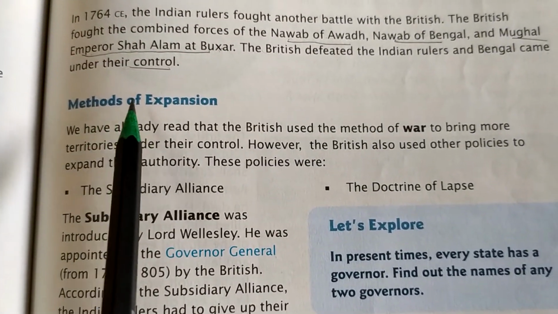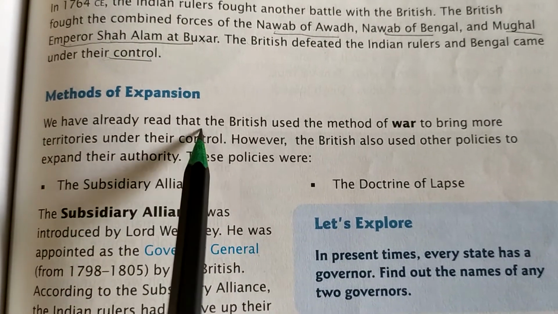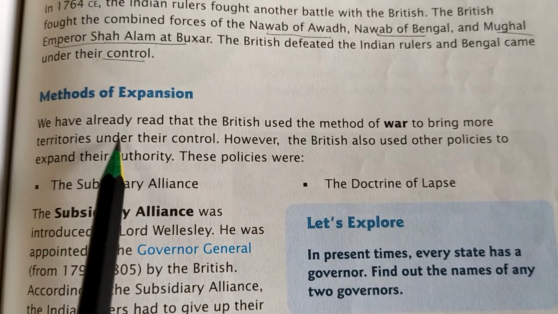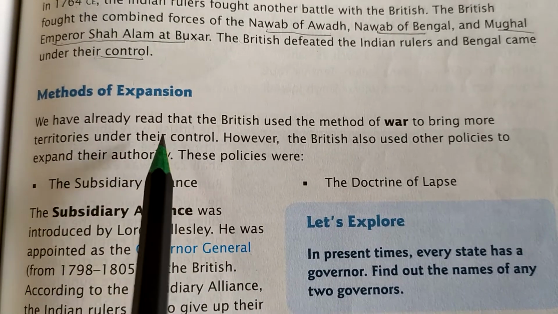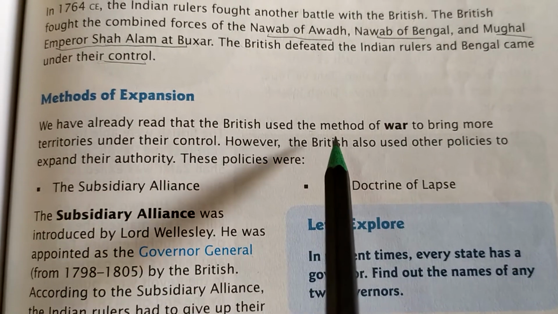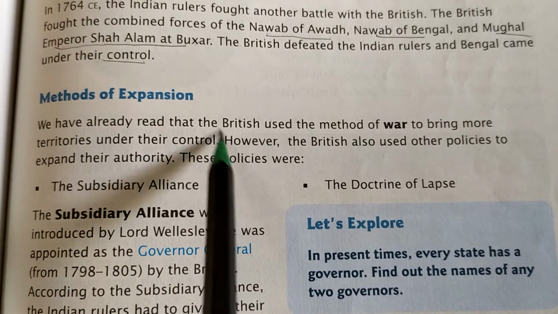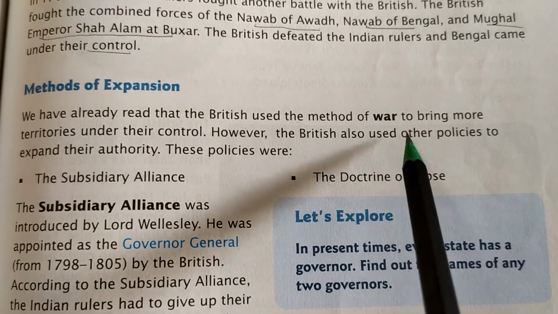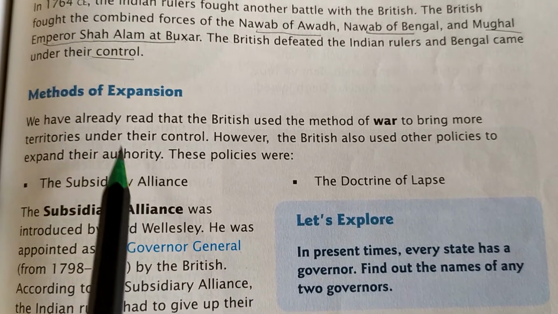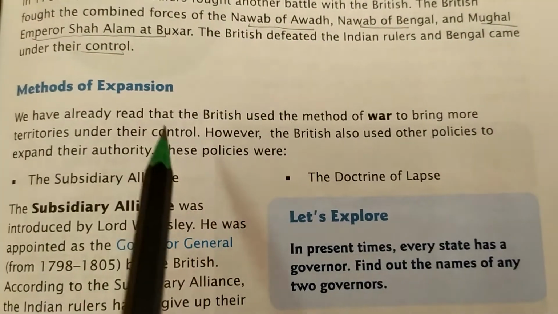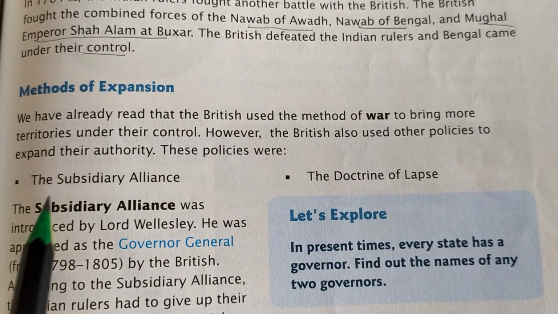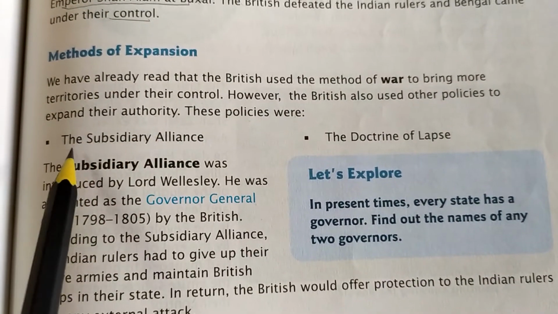Next is methods of expansion. We have already read that the British used the method of war to bring more territories under their control. So we have already discussed that the main objective of the British was to capture more areas under their control in India. However, the British also used other policies to expand their authority in the Indian subcontinent. These policies begin with the subsidiary alliance.